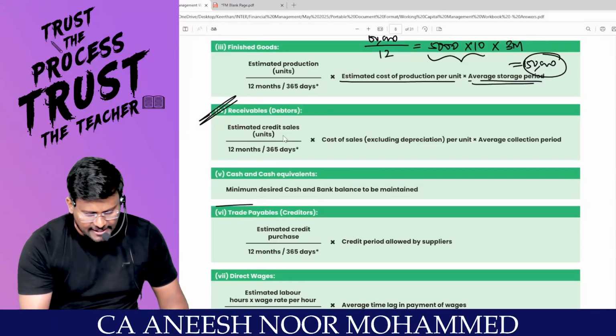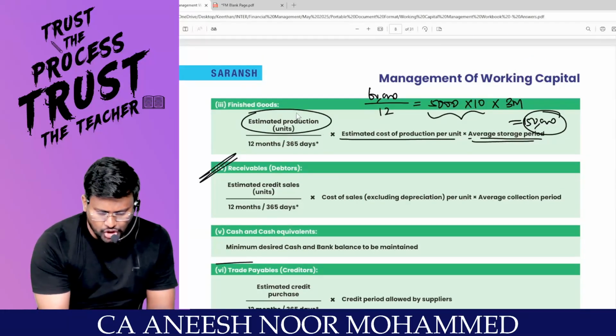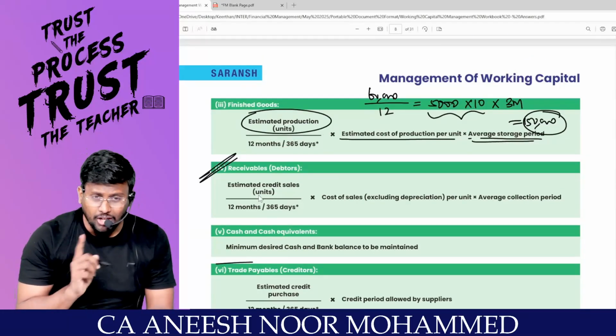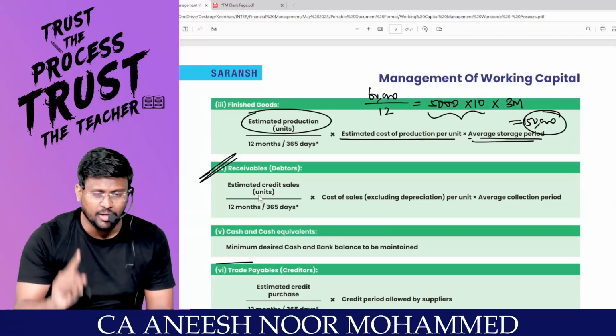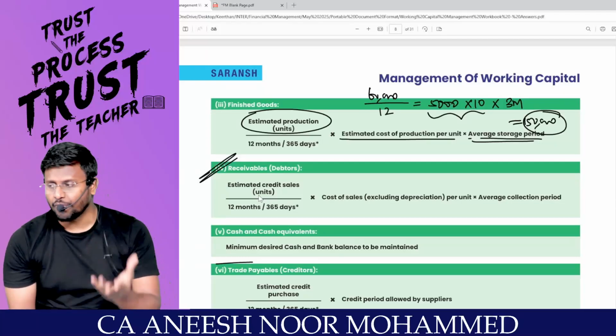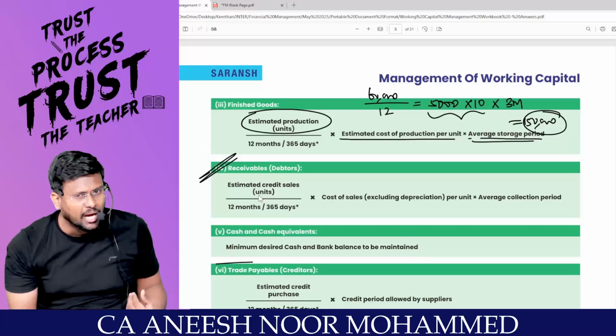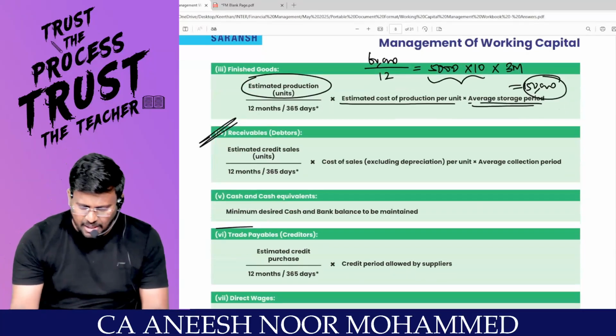Sir, estimated credit sales unit. Here it is estimated credit sales unit; here the term has changed. Not the estimated sales unit, because there are 2 types of sales: cash sales and credit sales. For cash sales, I don't need to invest working capital at all. Right? Yes, sir. So estimated what sale?